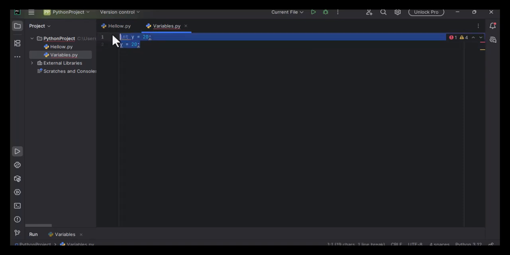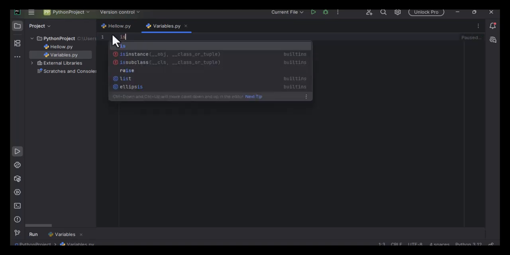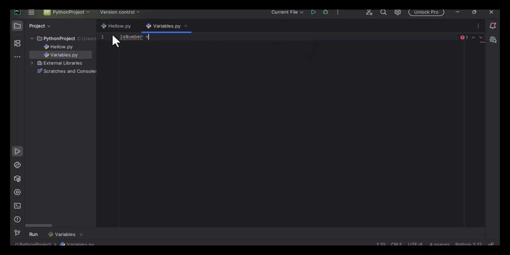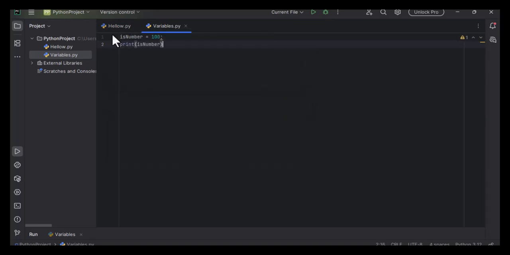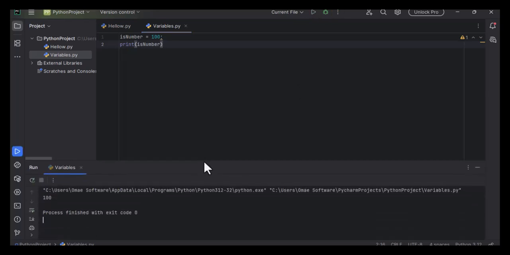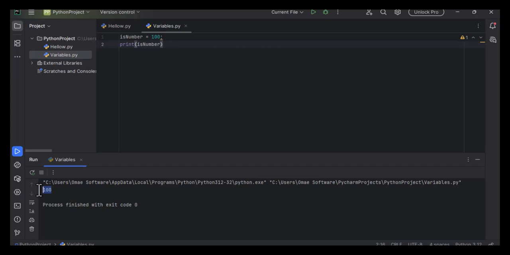To create a number in Python, let's just say is_number is equal to 100. Just like that, we created the number. Now we print that number. If I run it and pull up the console, this is 100 that we stored here.